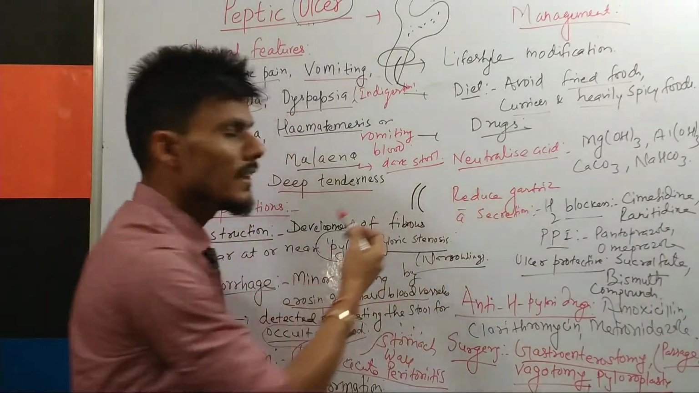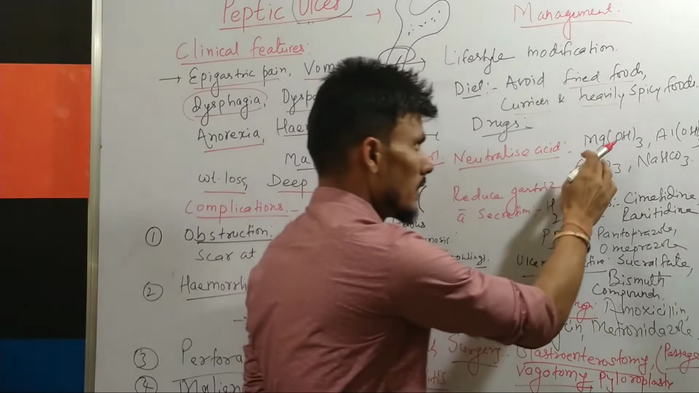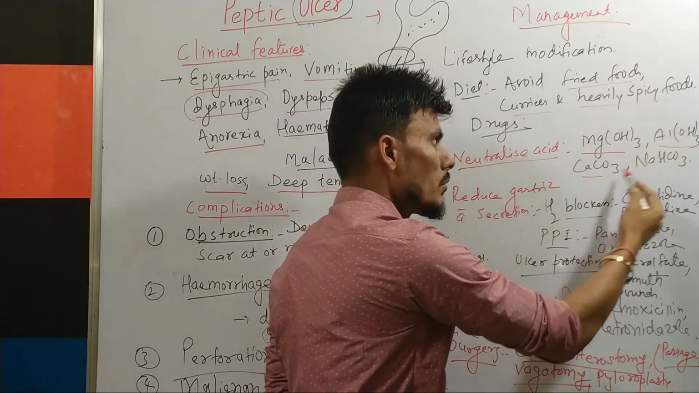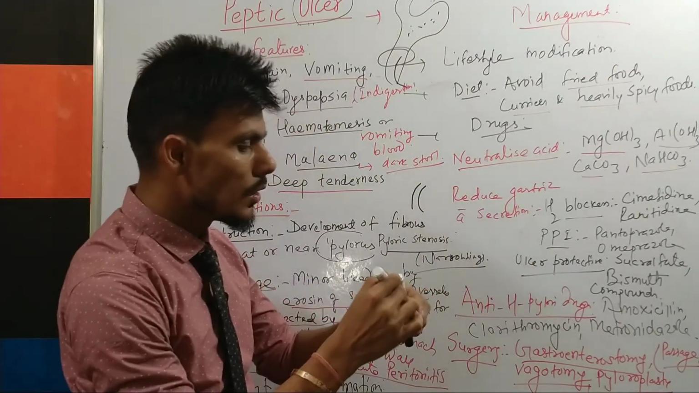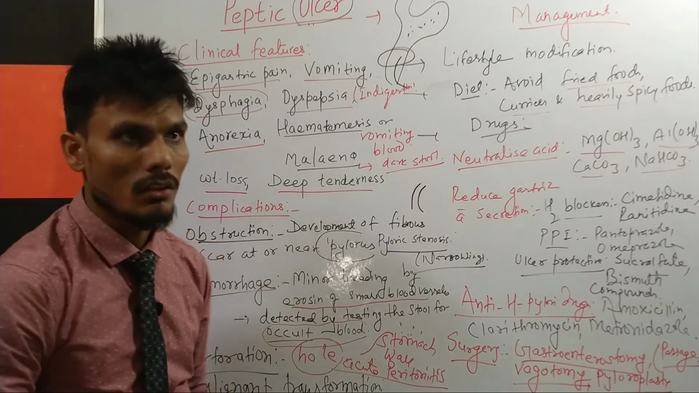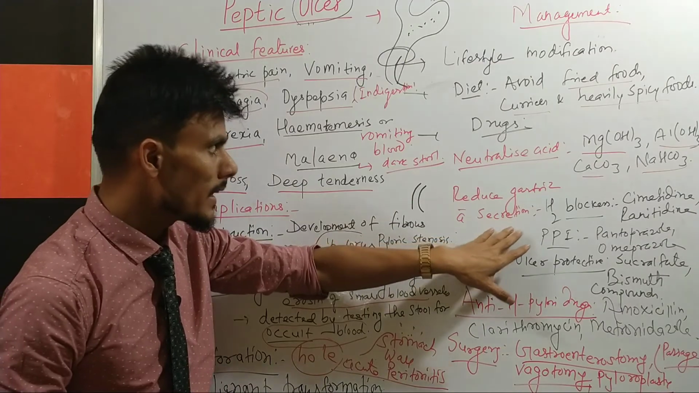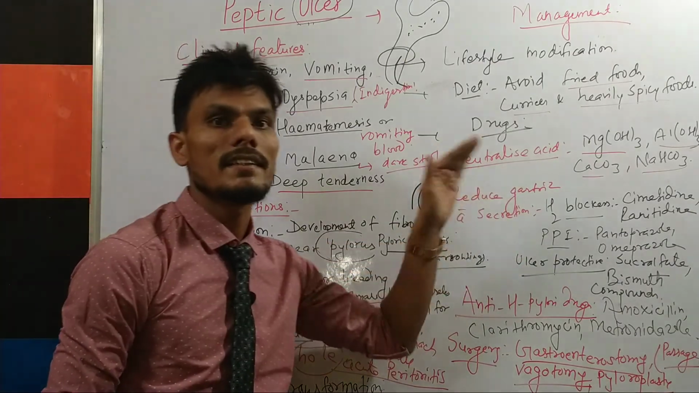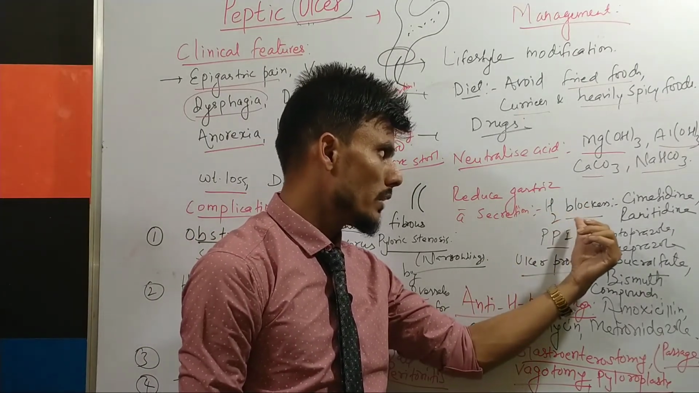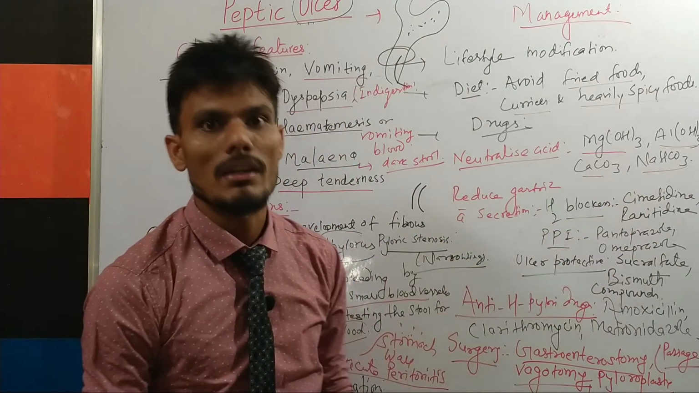Now you know that hydrochloric acid, or you can say gastric acid, has already been formed. So we have to give drugs like antacids: magnesium hydroxide, aluminum hydroxide, calcium carbonate, sodium bicarbonate. These drugs will neutralize the acid, and decrease the effect of that acid on the stomach cells and the tissue. Then there are some drugs which reduce gastric acid secretion by blocking the H2 receptor. So it is known as H2 receptor blocker. Examples are cimetidine, ranitidine, famotidine.